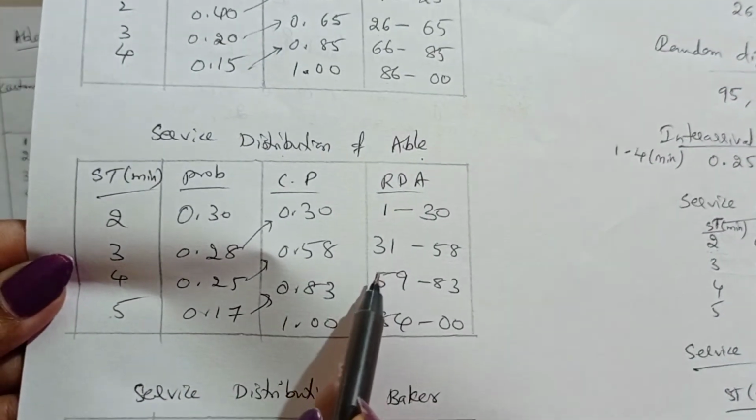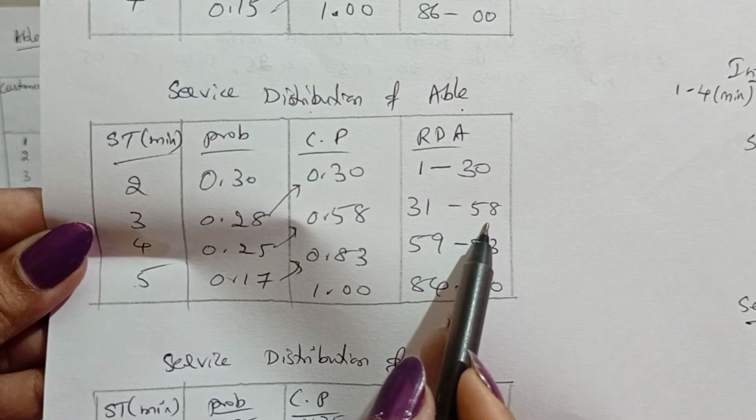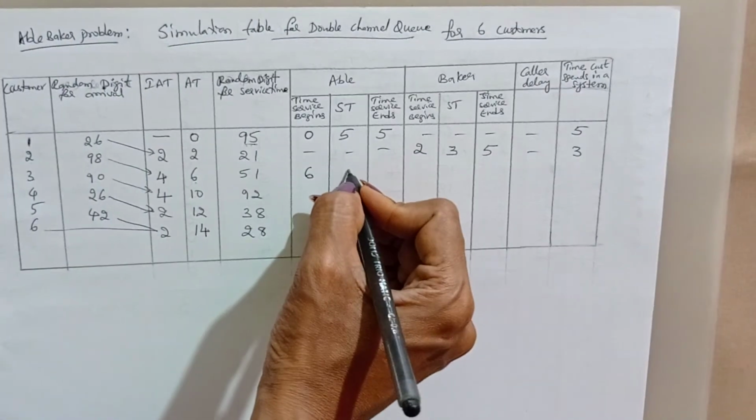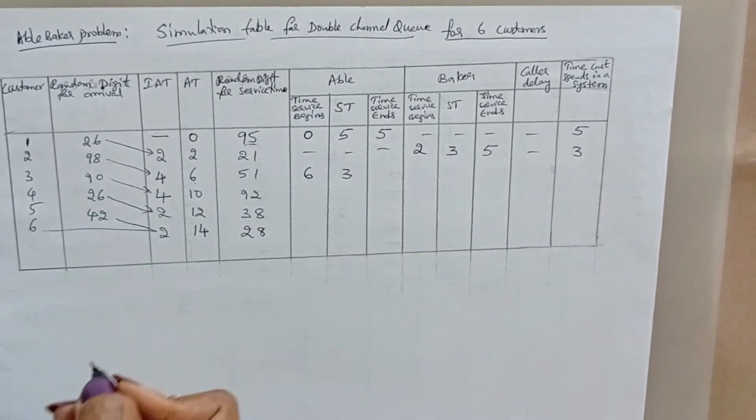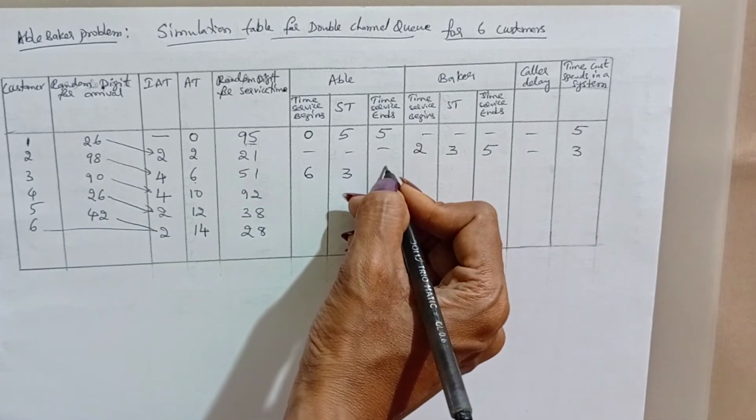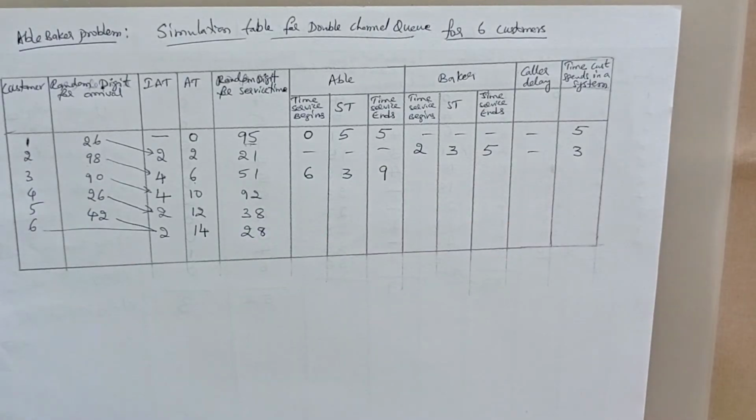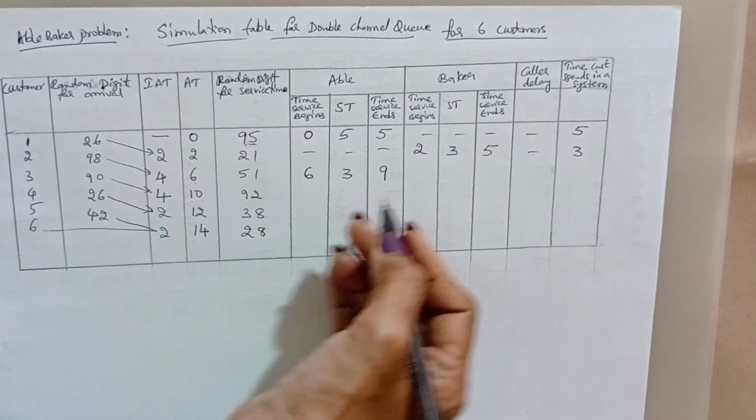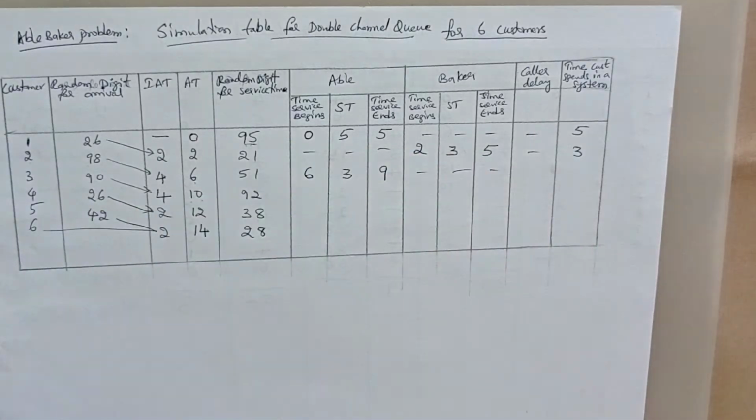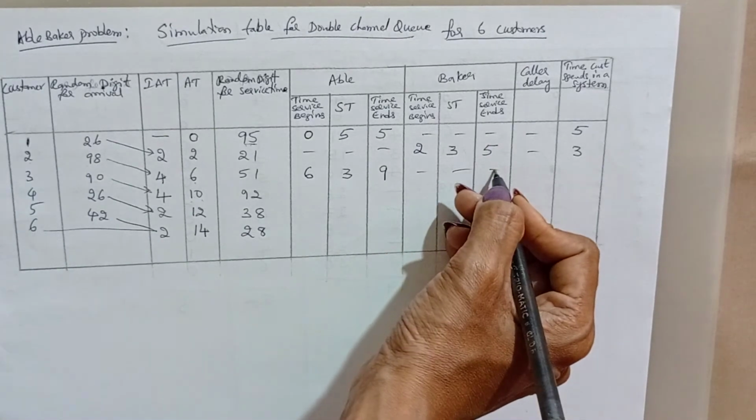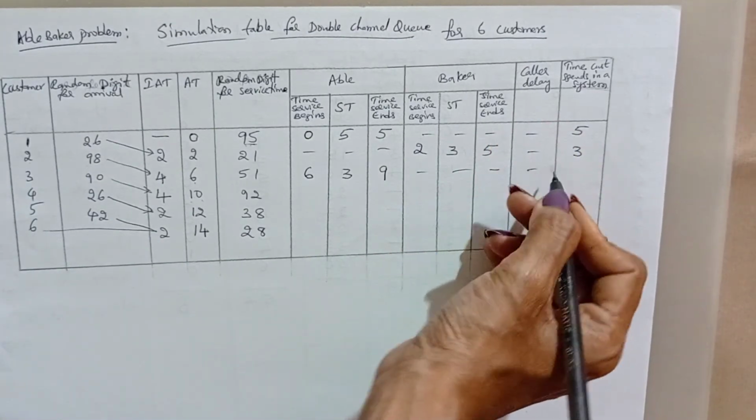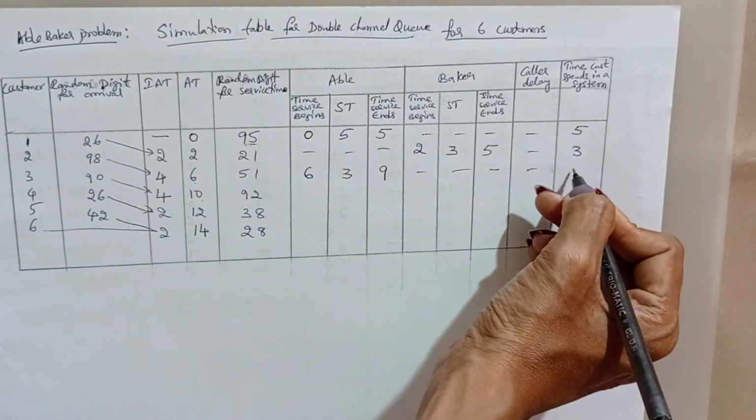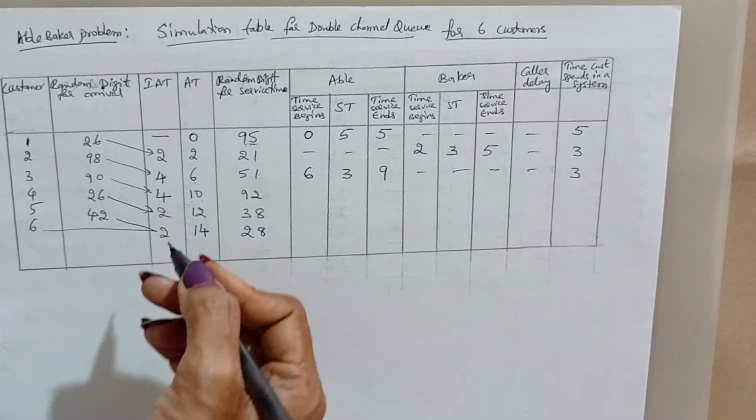Abel service time: 51 is in between 31 to 58, that is 3 minutes of servicing. So he needs 3 minutes of service, completing at 9 minutes. The next customer arrives at clock time 10. Until then, Baker will be idle and there will be no caller delay. The time the customer spends in the system is 3 minutes, no waiting.